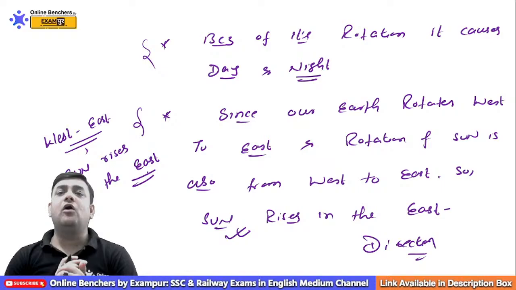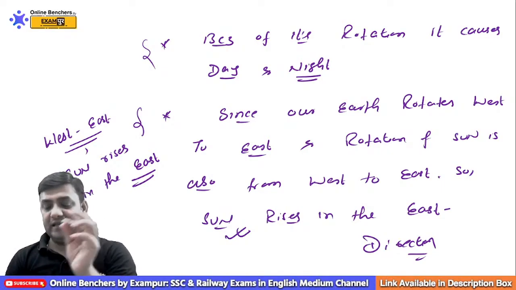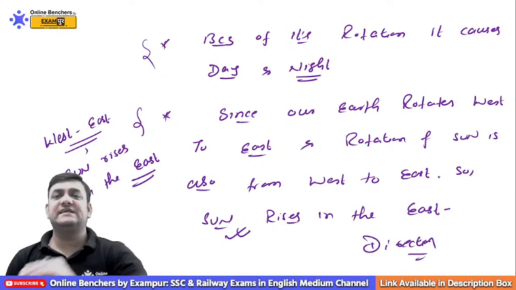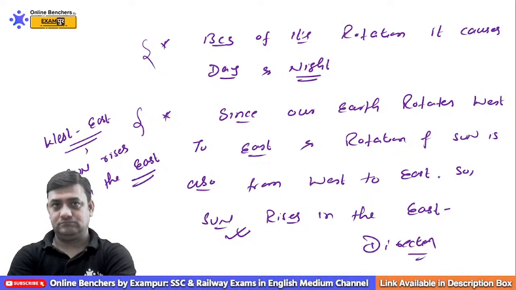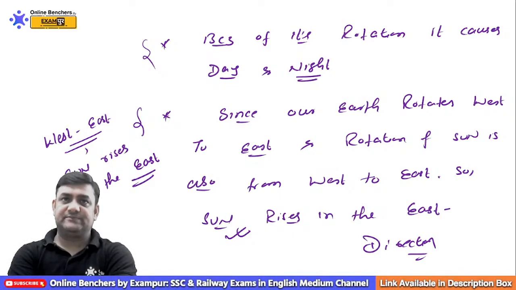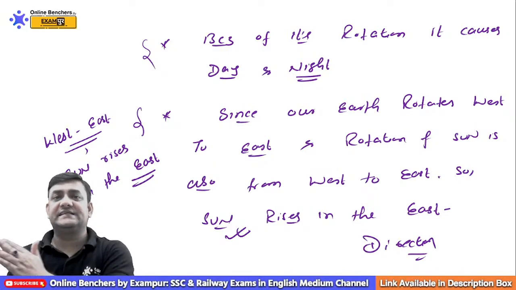Am I clear to you all? Any query, any doubt, please do tell me. If you have any query, we can discuss till this point. If not, I will proceed. So rotation is responsible for day and night, and it is also equally responsible for the rising of the sun in the eastern part.